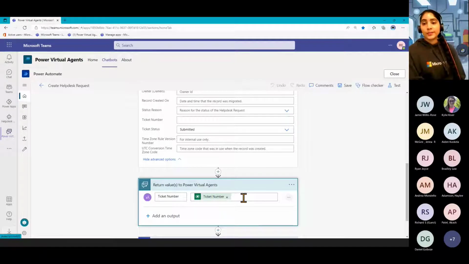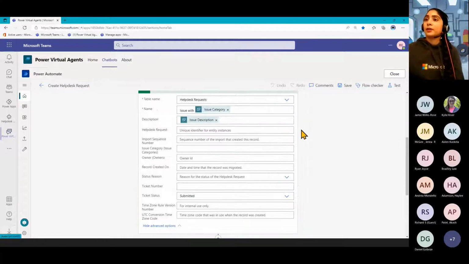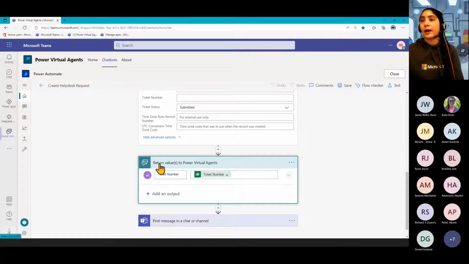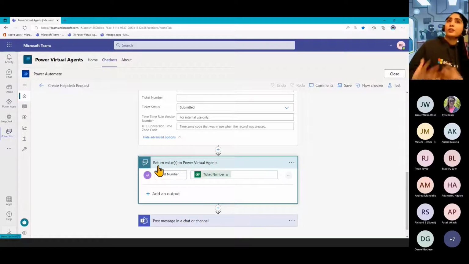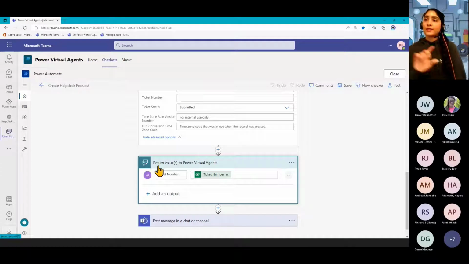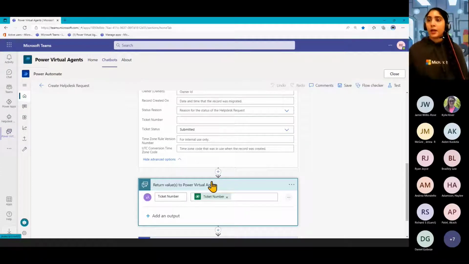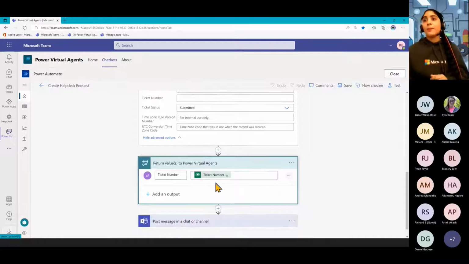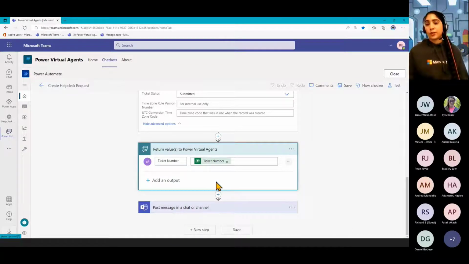A tip as well for this, which a lot of people don't know, is that you can actually reorder this return values to Power Virtual Agents. When you're building a flow in Power Virtual Agents, you will always have this action here sitting at the bottom, but you can move it ahead in the conversation. Otherwise, if you have a very long process that you've built out, people are going to be waiting in the conversation with the bot until the flow is finished for them to keep talking to it. So what you can do, if you have anything that is not reliant on someone waiting, is move this action up in the conversation like I have here.